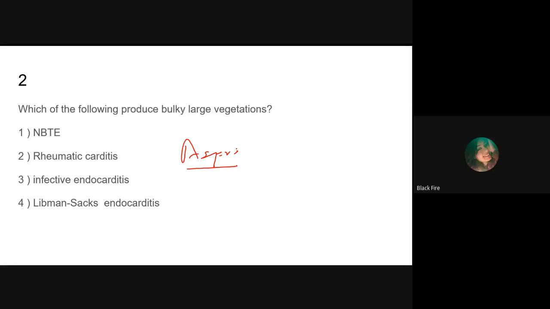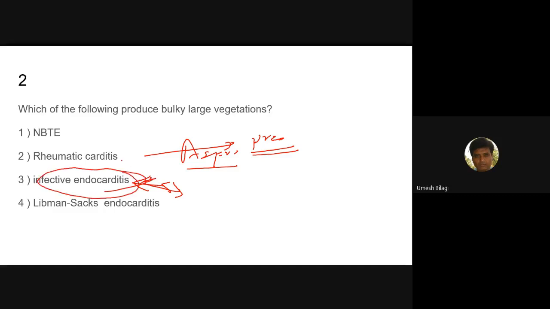Vancomycin, no, you can't give vancomycin as a prophylaxis for a long time. You're talking about infective endocarditis. In infective endocarditis, we give penicillin as a treatment. We are discussing rheumatic heart disease. Okay, you read this.